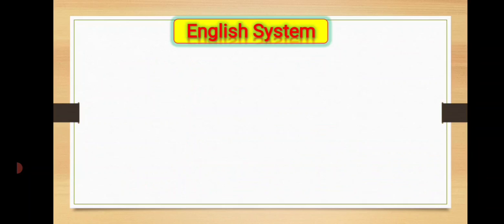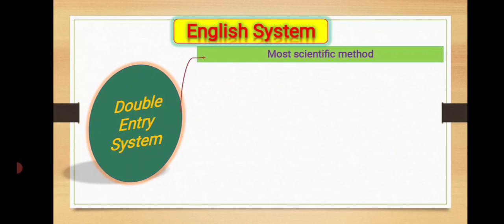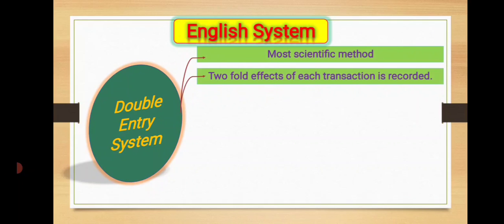Let's move further. We will see the second English system, that is the double entry system. This system is the most scientific system. You will find a twofold aspect, that is debit and credit, here.